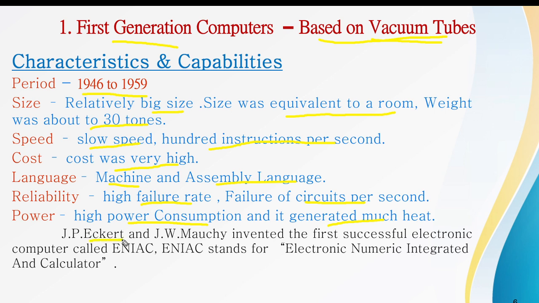J.P. Eckert and J.W. Mauchly invented the first successful electronic computer called ENIAC, which stands for Electronic Numerical Integrator and Calculator. That is the first generation computer.